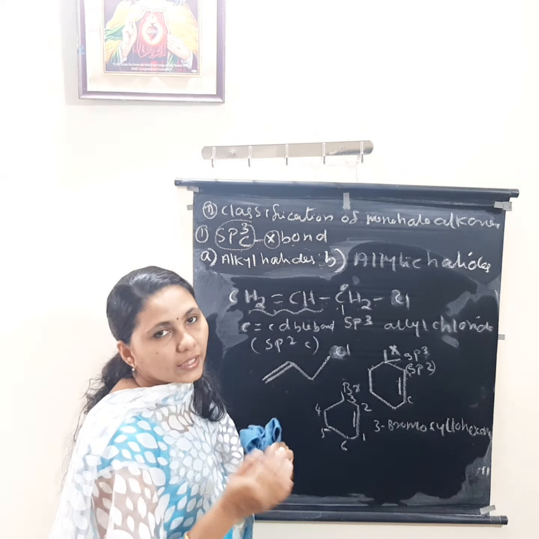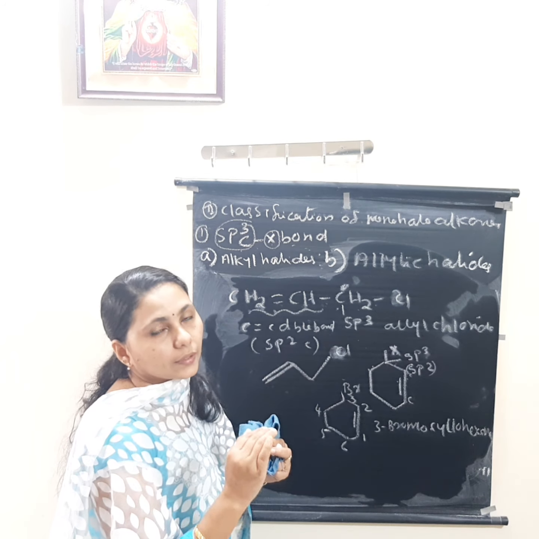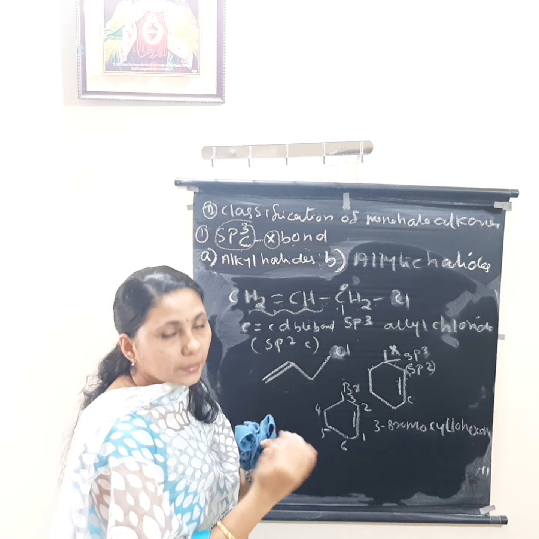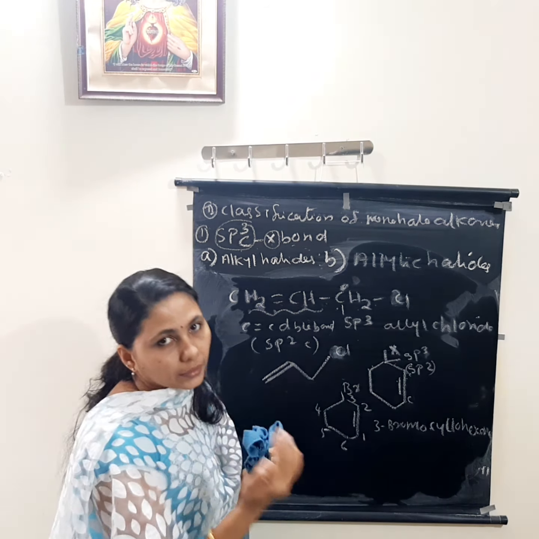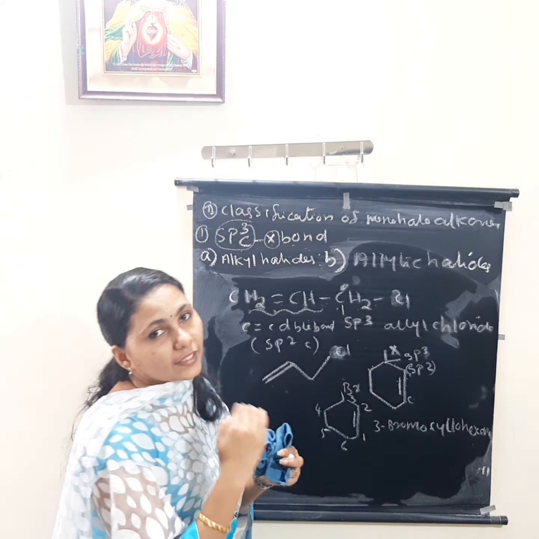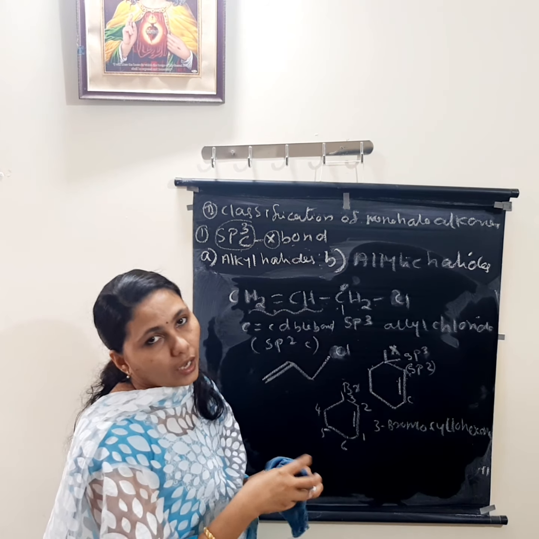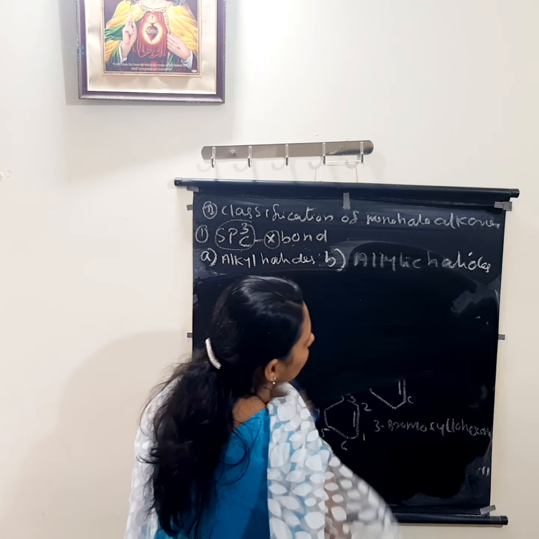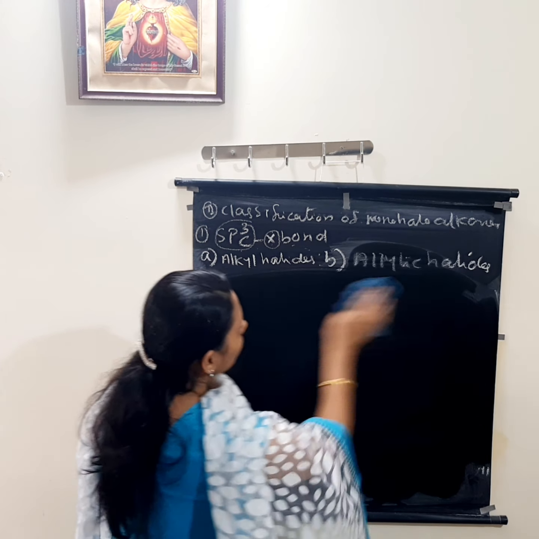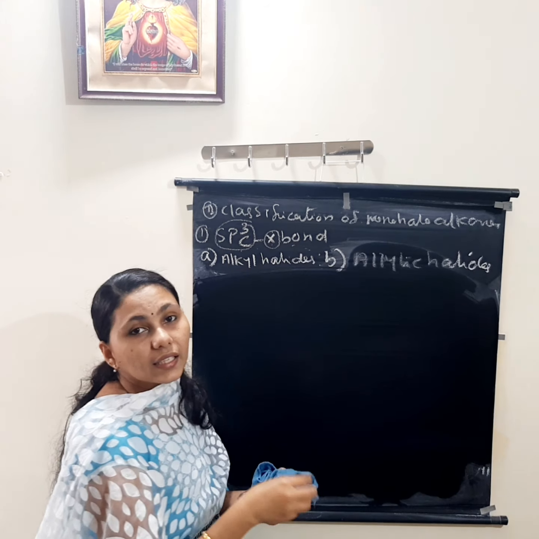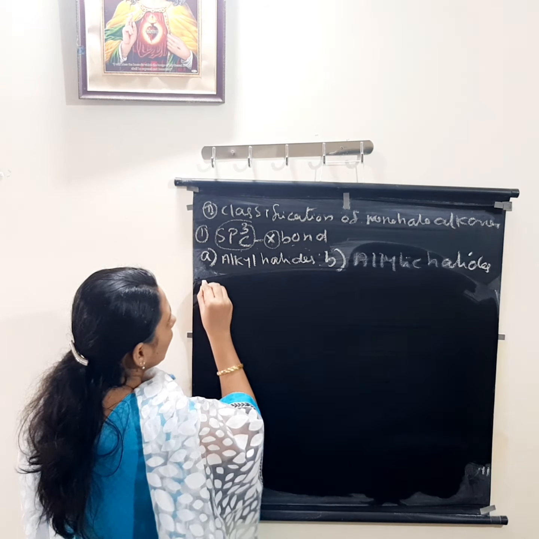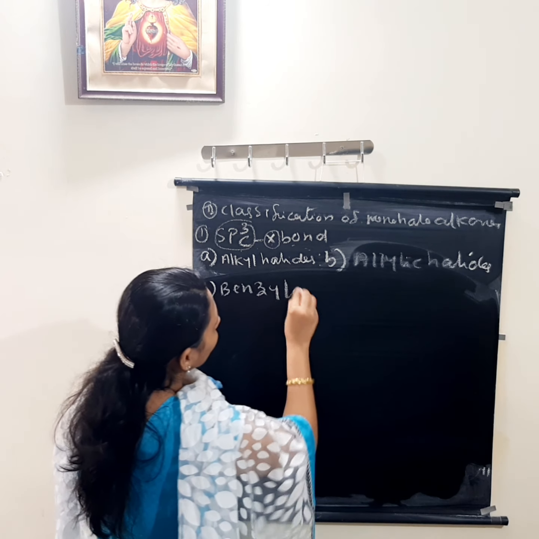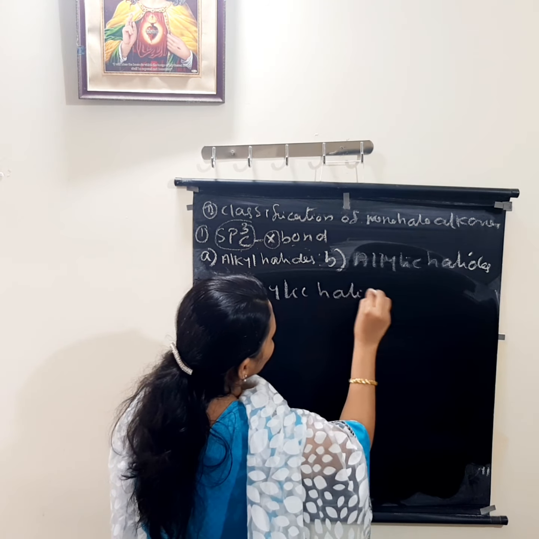Allylic halide. So allylic means the halogen-attached sp3 hybridized carbon atom is next to a carbon-carbon double bond, or next to an sp2 hybridized carbon atom. So that is allylic. Next, after alkyl halide and allylic halide, is benzylic halide. Benzylic halide.